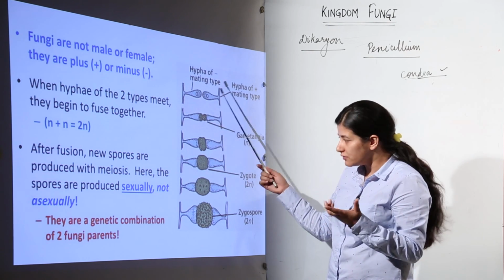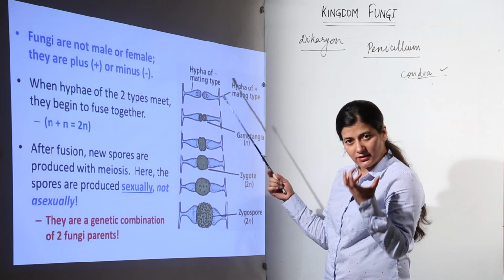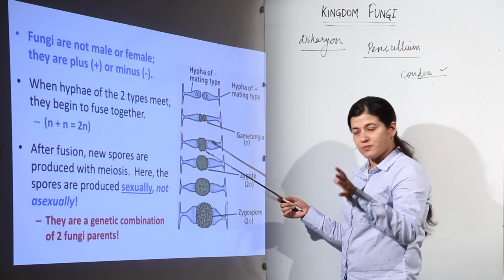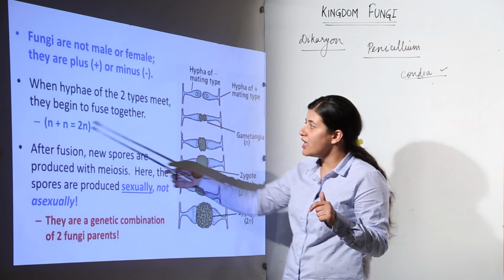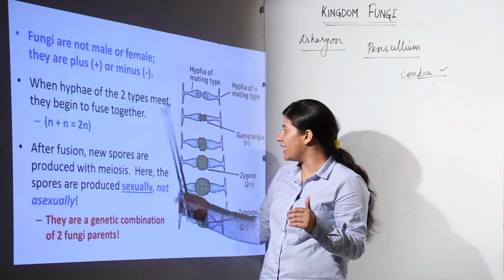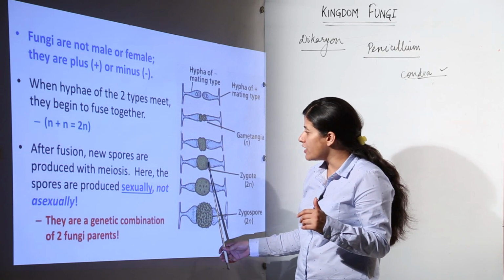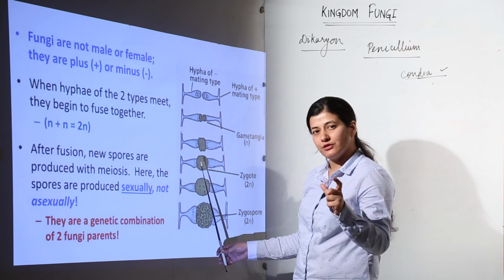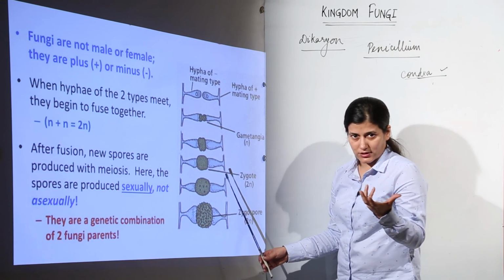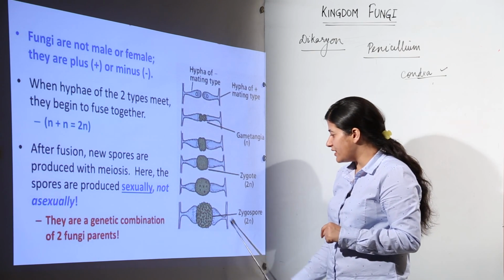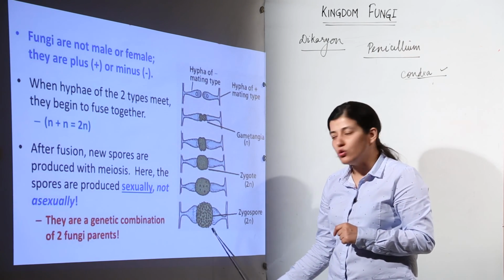The gametes, we are considering these hyphae and the nuclei inside them as gametes, though they are not proper egg and sperm, but they are considered as gametes, and that is going to give rise to a dikaryote condition. And after that, there is formation of zygote. Zygote formation takes place after the karyogamic processes, when the nuclei are going to fuse. When the zygote is formed, then there is formation of zygospore.